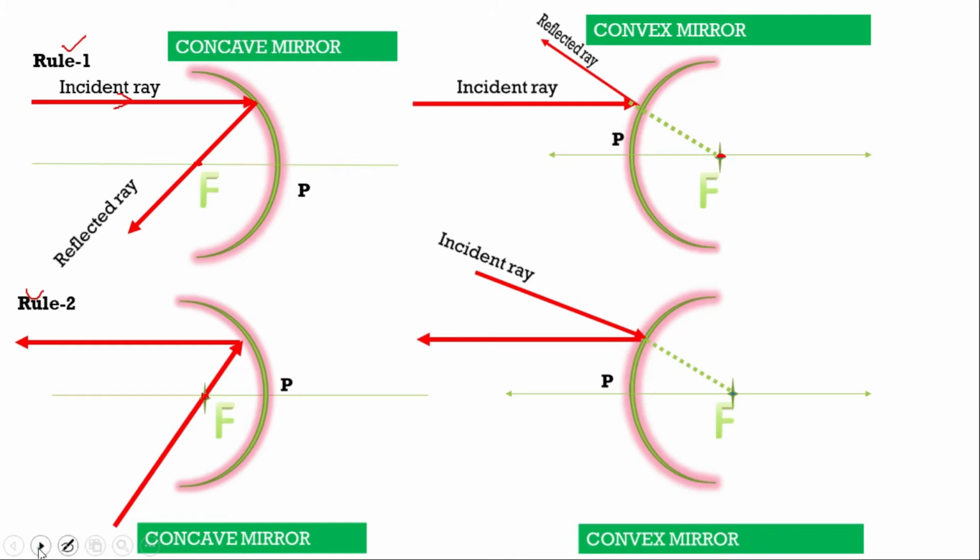Incident rays, reflected rays, incident ray and reflected ray. I hope you understood with the help of this little animation. It is easy to understand. I created it with the help of PowerPoint so you can understand well.